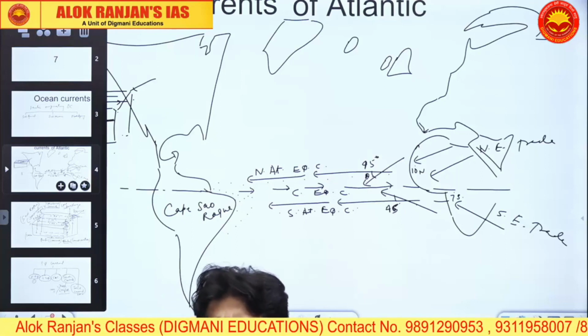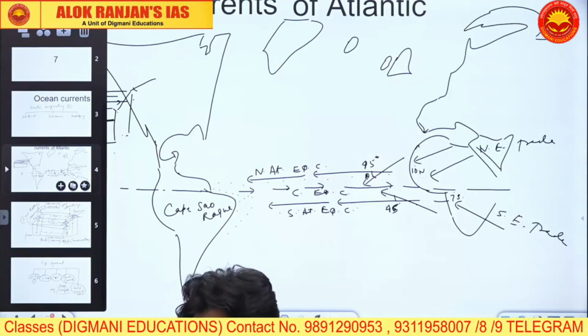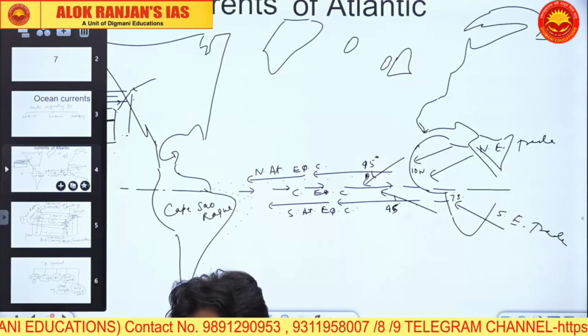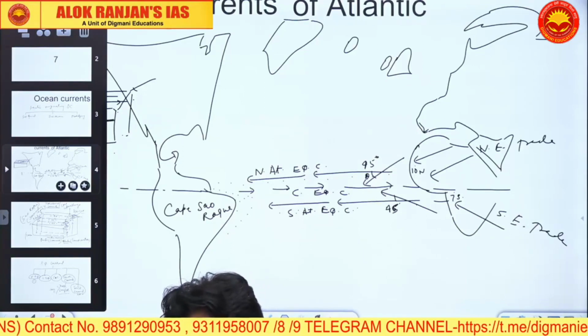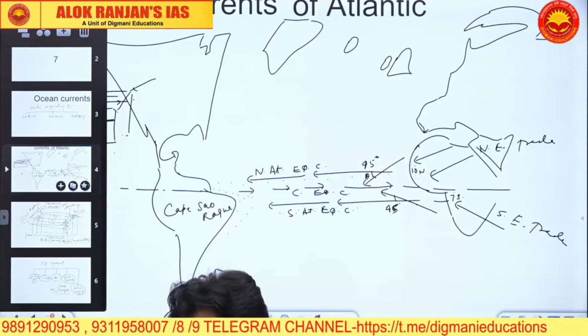These undercurrents are called Lemonov's currents,